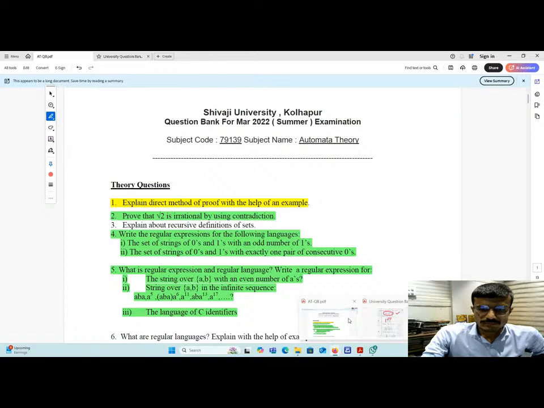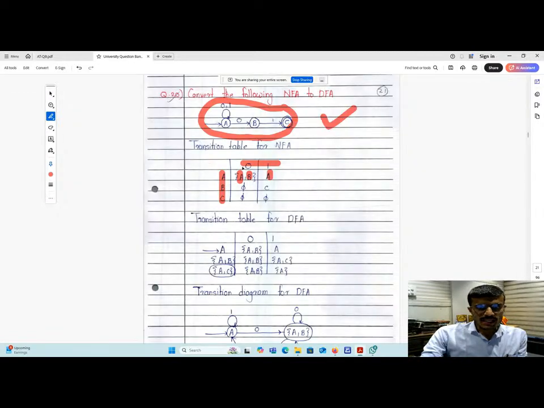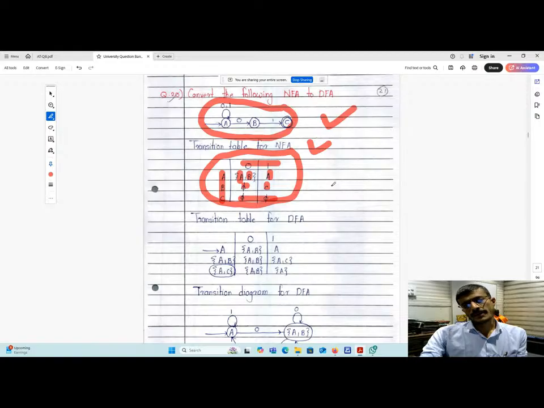Okay, so you can see here A, fine. Then B on a zero transition does not go anywhere else, so it is fine. B on one goes to C. Then C on 0 and 1 doesn't go anywhere else, so that is the transition table for the NFA. Up till now, I hope there should not be any difficulty.